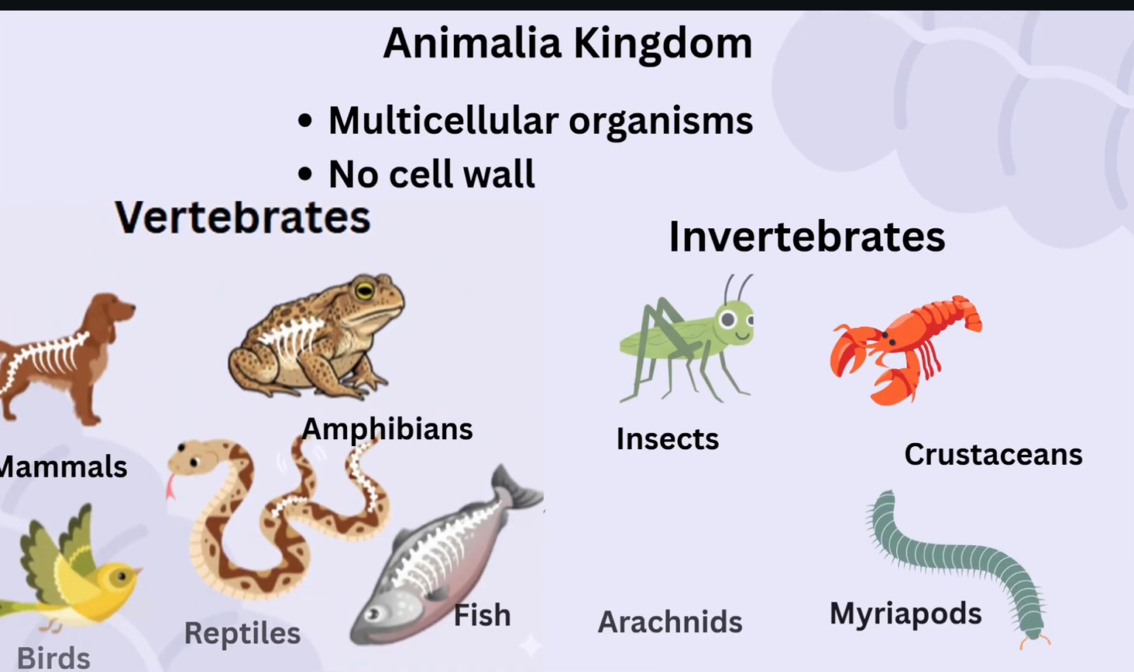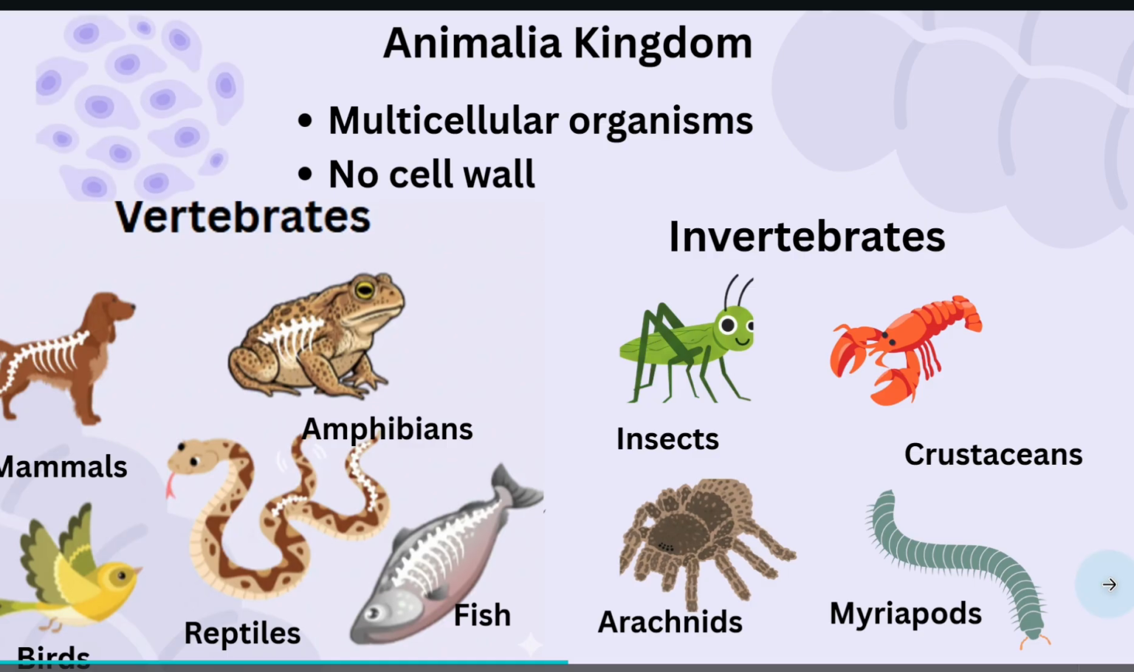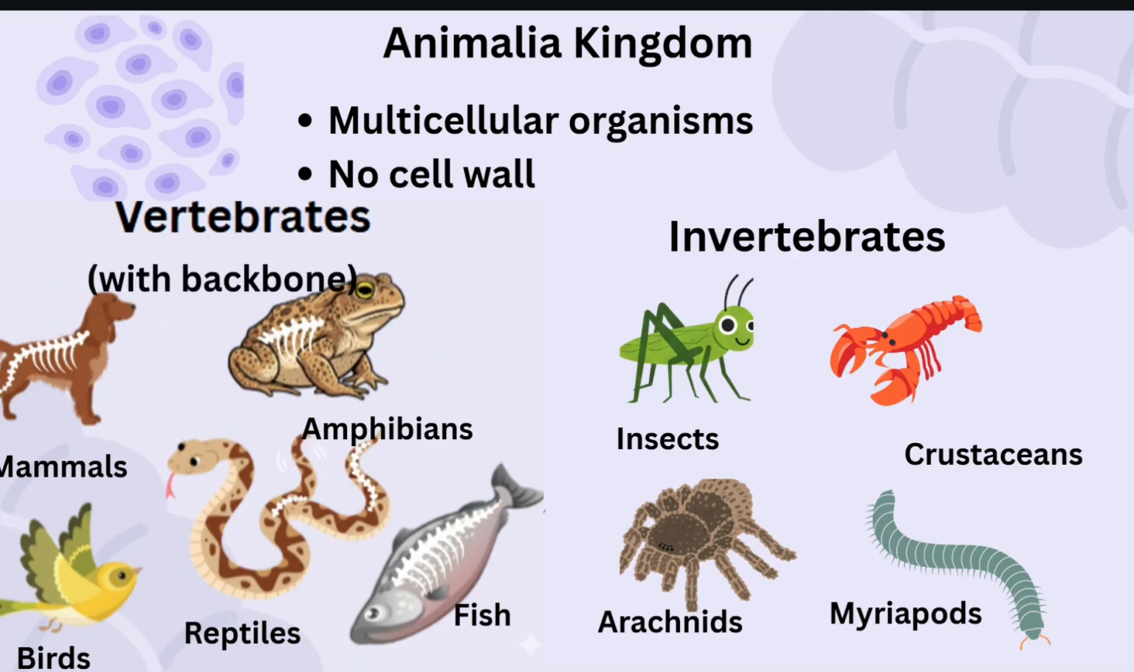The animal kingdom is the one we all belong to. Animals are all multicellular organisms whose cells do not have cell walls. We classify them into two main groups based on one key feature, the backbone. Vertebrates are animals that have a backbone or spinal column. Invertebrates are animals without a backbone.